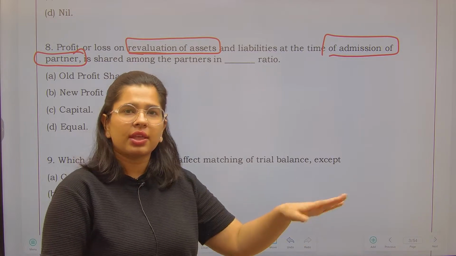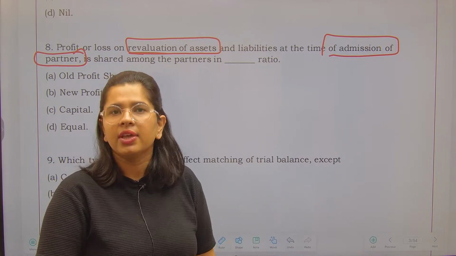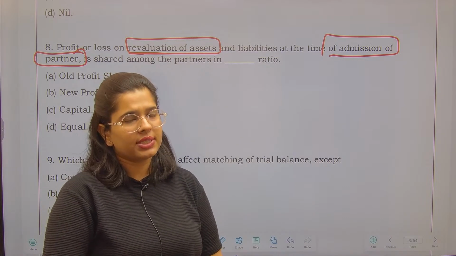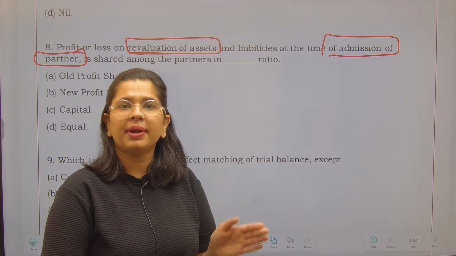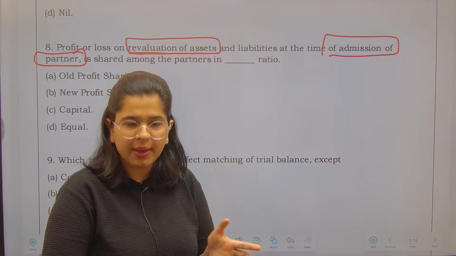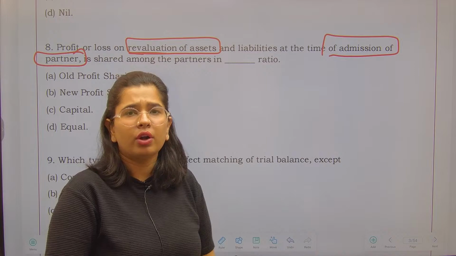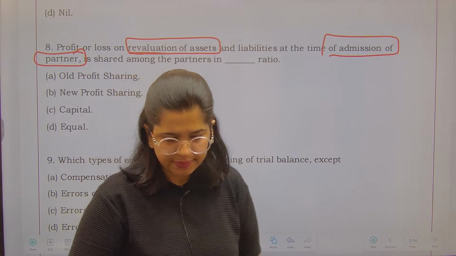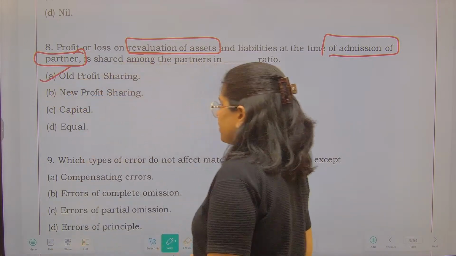He will be like, ये जितना भी रायता आप लोगों ने फैलाया है, you have to clean it up by yourself, right? So that is why the old profit sharing ratio is something we are going to use over here, because before admitting the partner, जो भी आपका revaluation वगैरह होगा, that is going to be handled by the old partners themselves. ठीक है, वो उनको खुद को ही handle करना है. So yeah, the answer over here is old profit sharing ratio.